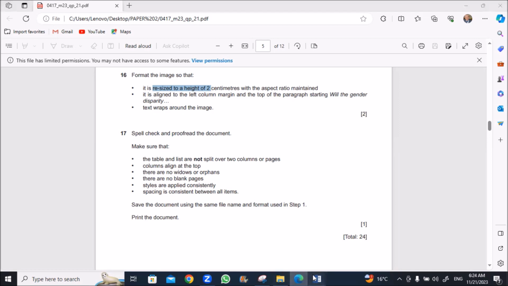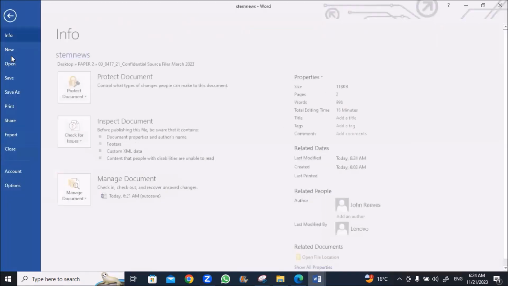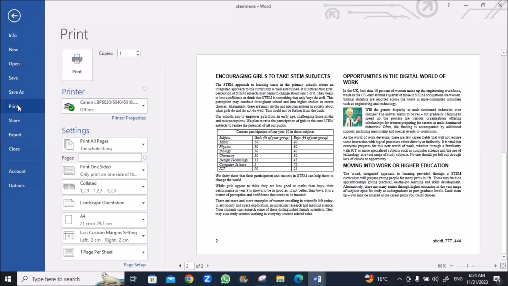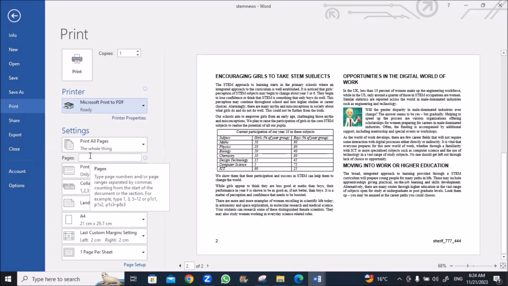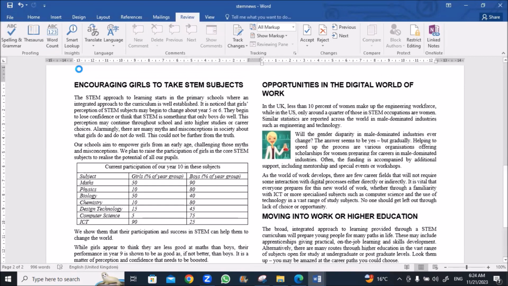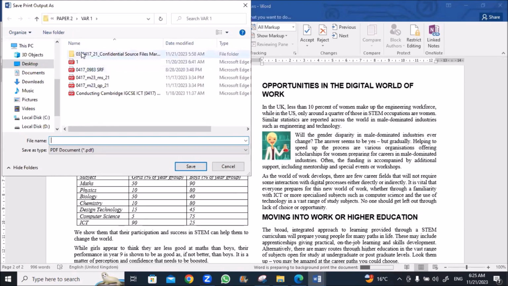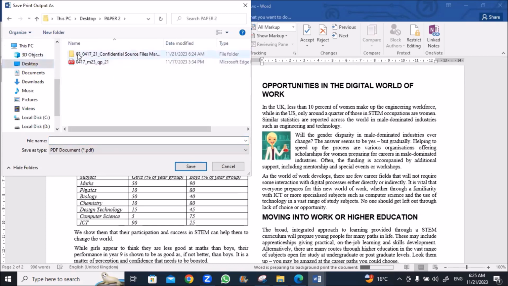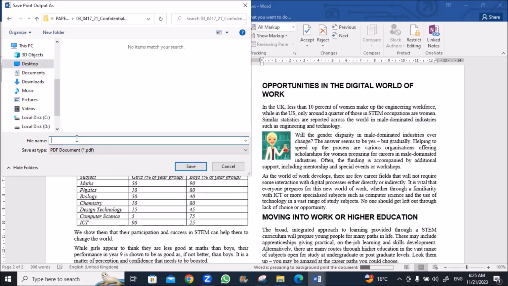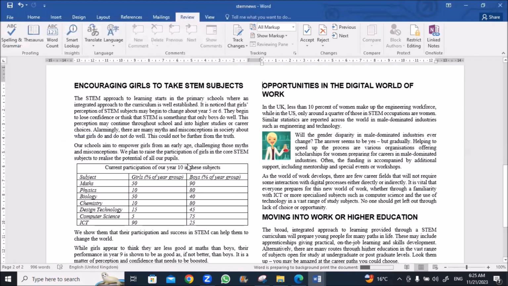Print the document. Okay, we'll go to the file, print. In your exam, we'll print to the printer, but here I'll print as a PDF just to review our work. Save and put it in our work area. I'll name it as just 1.